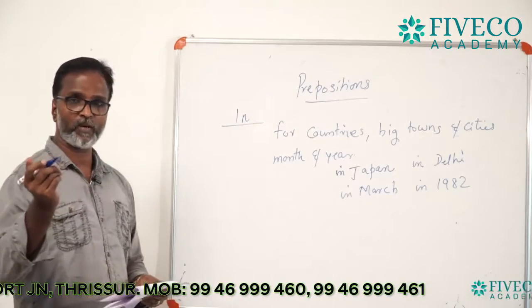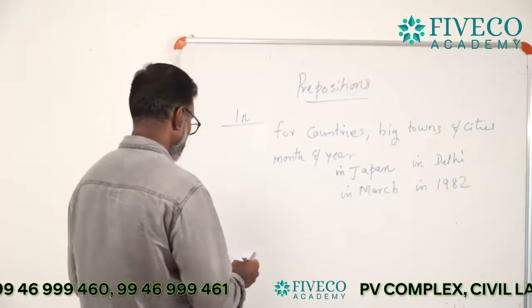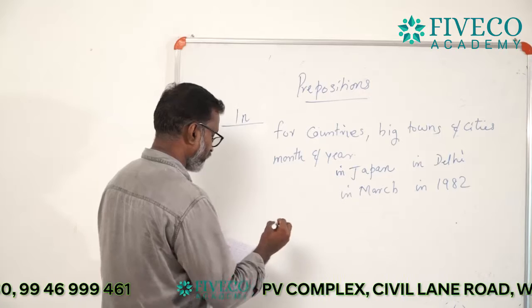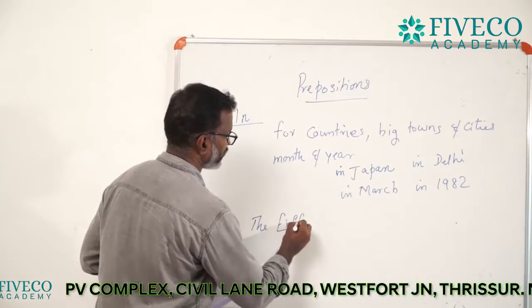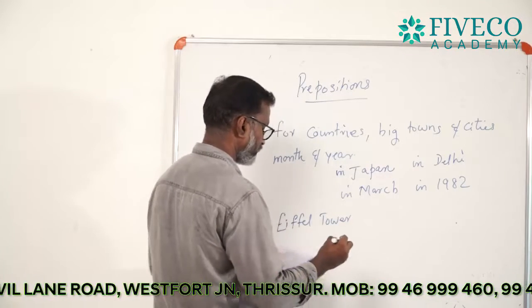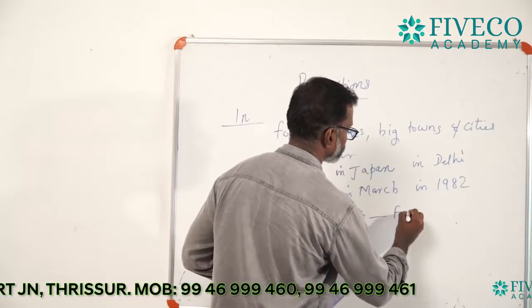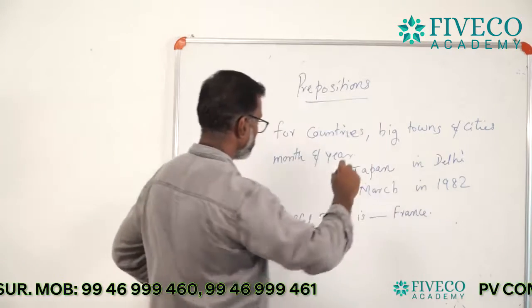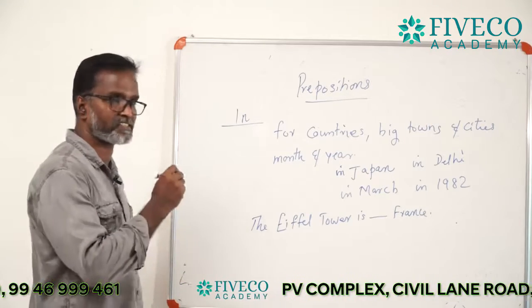So I give you a few examples from the question paper. The Eiffel Tower is dash France.